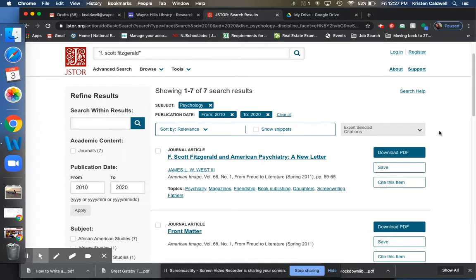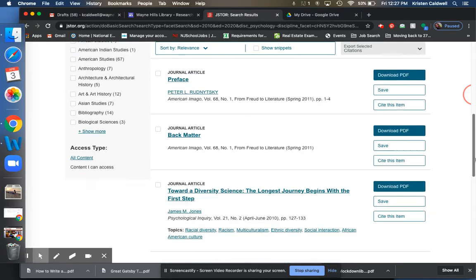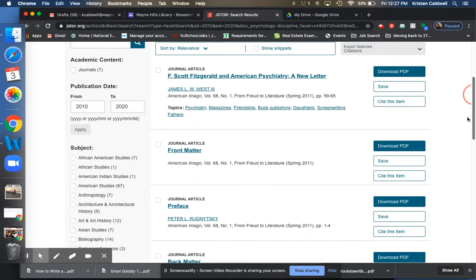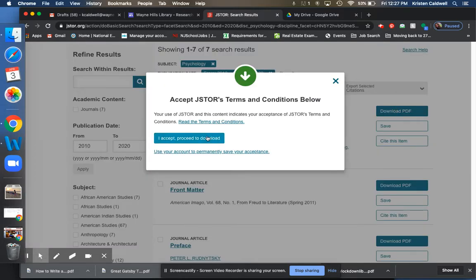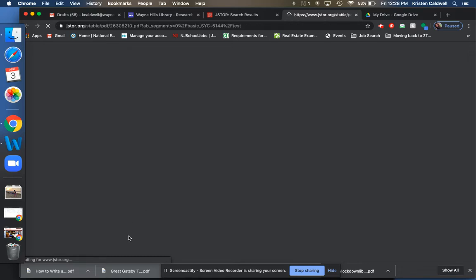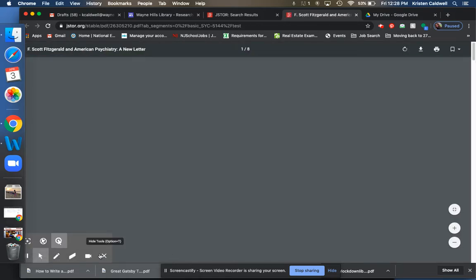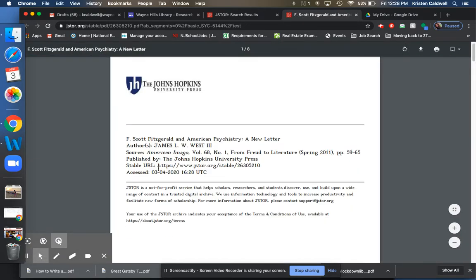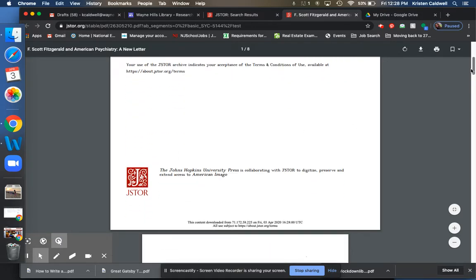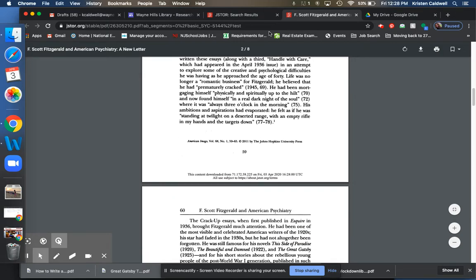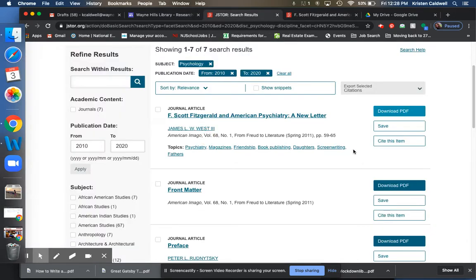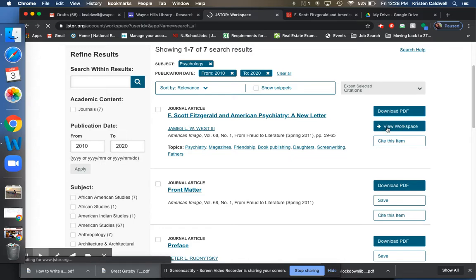What I want to do is see what articles pertain to what I'm trying to find. So I want to see the PDF, so I can download the PDF here, because you always want to save your things. So I can accept and proceed, and then it will download it for me. And then I can look at this letter. I can read the whole thing. I have it on my computer now, so I can go back to it. I can print it out and highlight and annotate. I can do whatever I need to. I can also save this item, and now I can view it in my workspace.